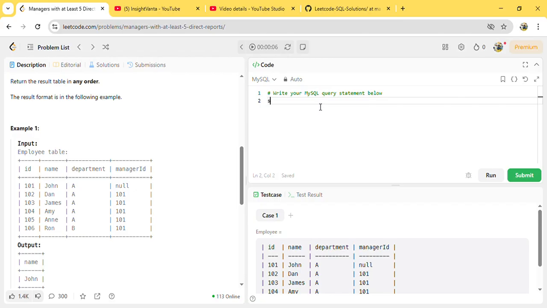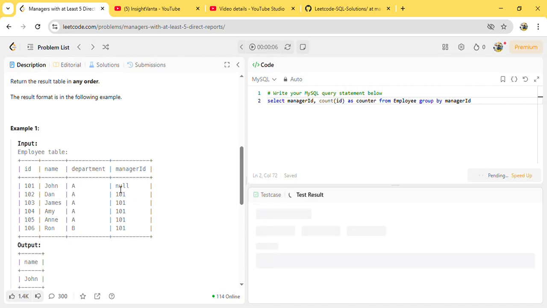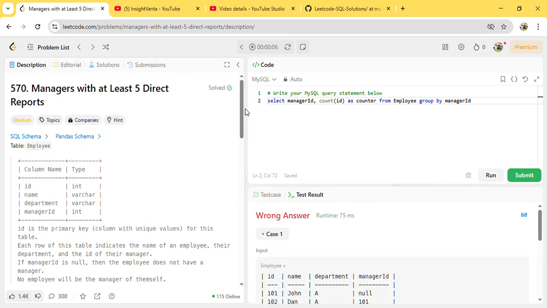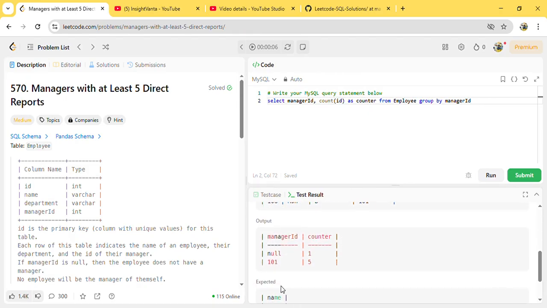So select manager ID, count of ID, let us name this as counter, from the employee table, group by the manager ID. If I run this, I'm expecting to get null as 1 and 101 as 5. As you can see, manager ID null is 1 and 101 is 5.